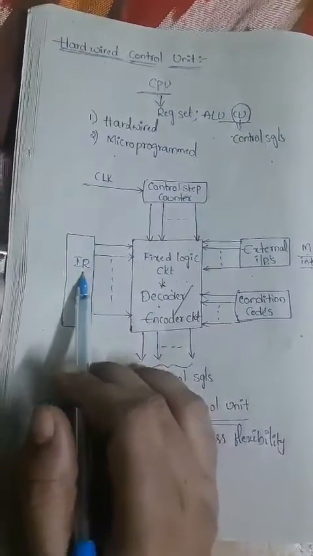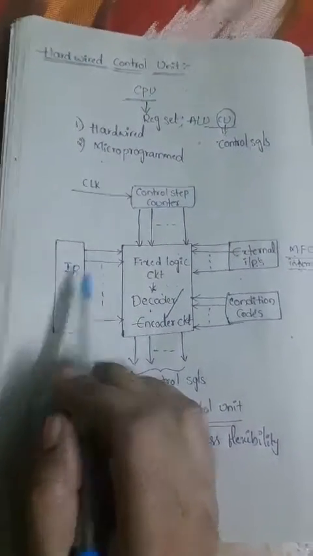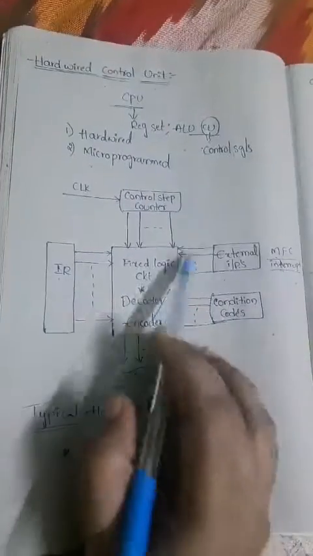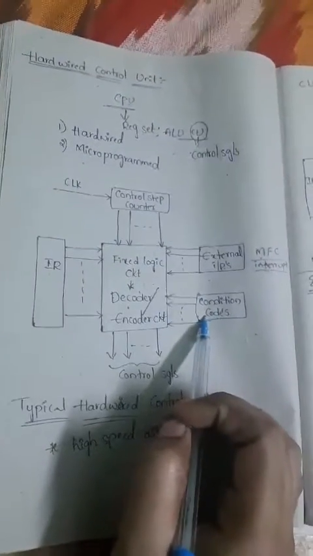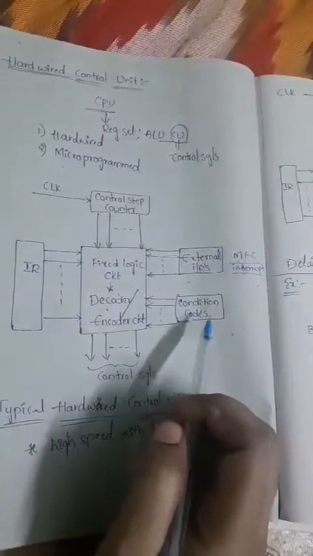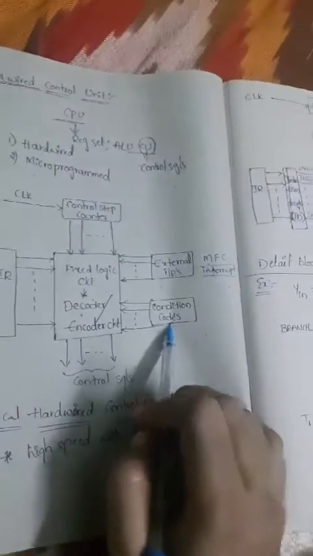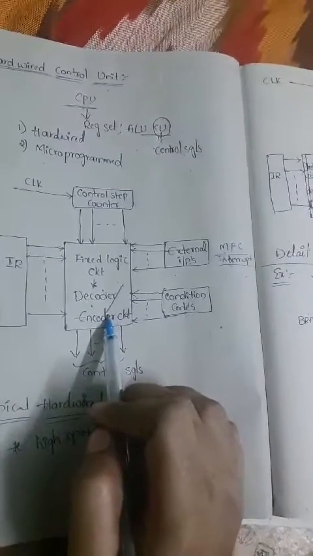It also depends on the condition code flags. This hardwired control also depends on the condition codes, and the values available there are also given to the input of the decoder/encoder circuit.